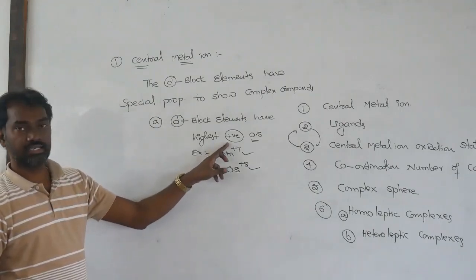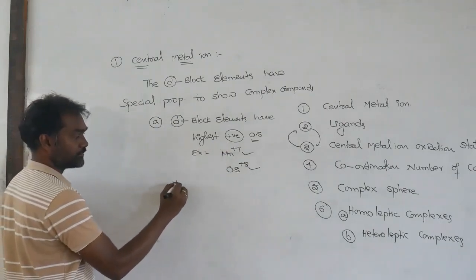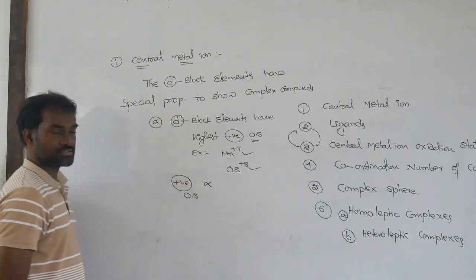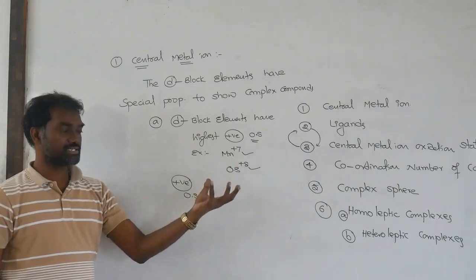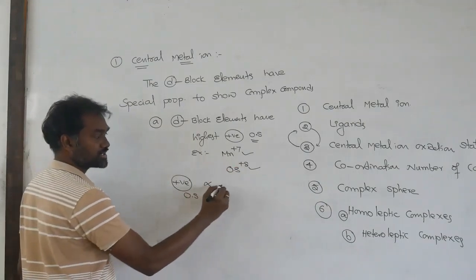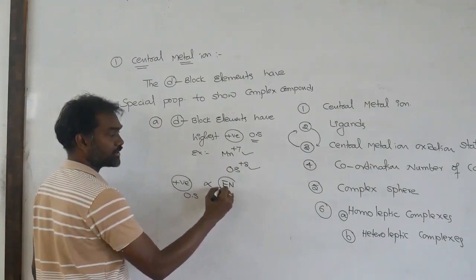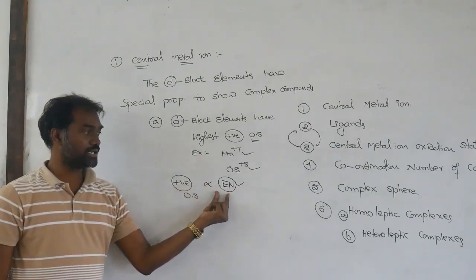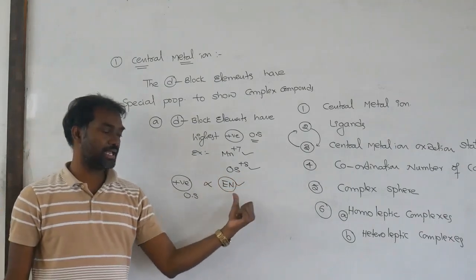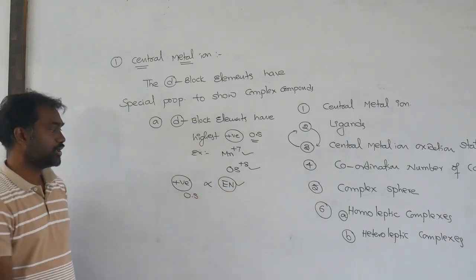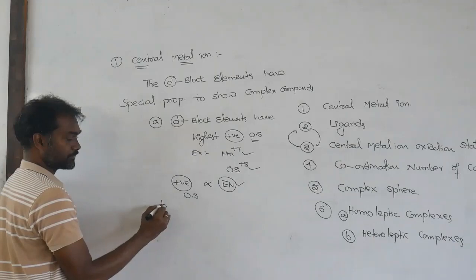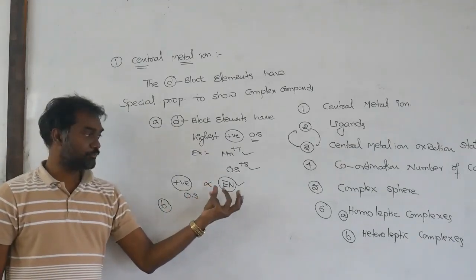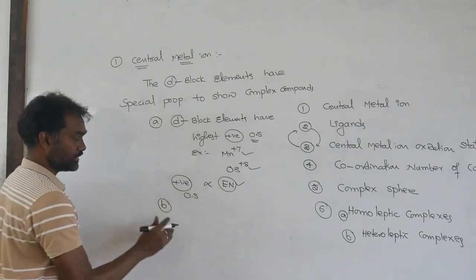When positive oxidation state increases, what happens? Positive charge increases, which means they are attracting electrons towards themselves. So electronegativity increases. Because electronegativity increases, if anybody is donating electrons, they readily take them. So this is one property. Next, if anybody donates a lone pair, it comes and becomes stable.